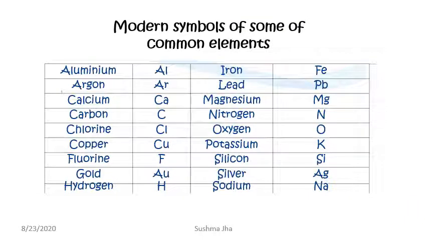So here are some of the modern symbols of common elements. Aluminium, Al. The first letter A is written in capital, and l is in small. Argon, Ar, first A capital, r small. Third is calcium, C capital, a small. Likewise, the first two letters from the English or Latin name. So go through all the elements and their symbols.